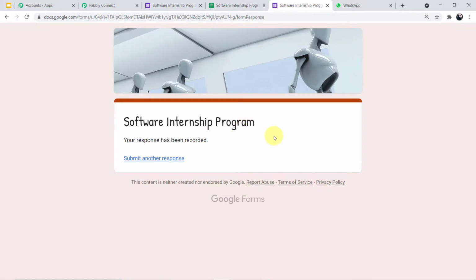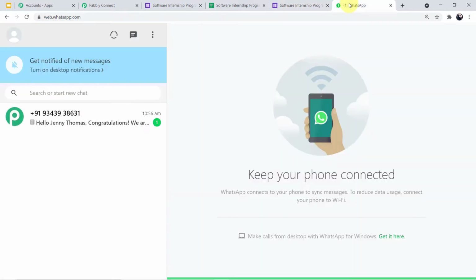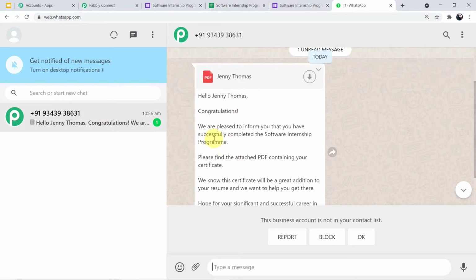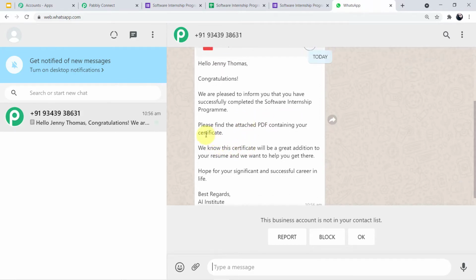Now we will go to our WhatsApp Web page and we will see if we have received any message under the name of Jenny Thomas or not. Okay guys, so as you can see, a message has arrived. Let me open the message. You can clearly see it states, "Hello Jenny Thomas, congratulations. We are pleased to inform you that you have successfully completed the software internship program. Please find the attached PDF containing your certificate.